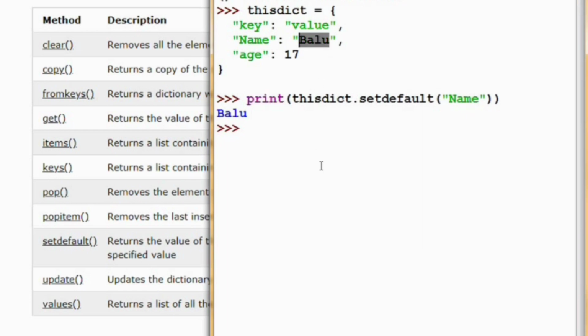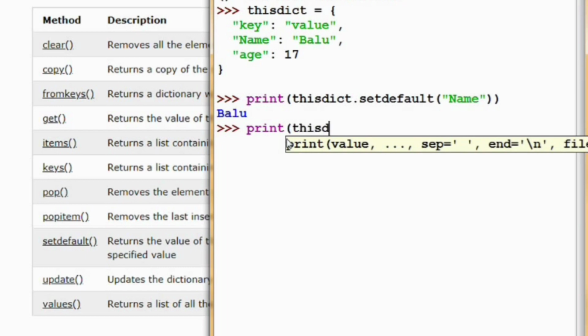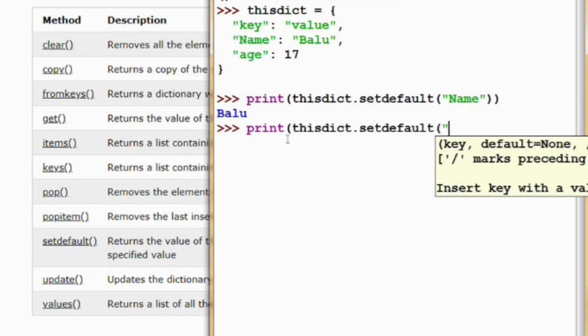But setdefault is not only used for this purpose, it does some more. For example, now I am printing dict dot setdefault with keyboard.